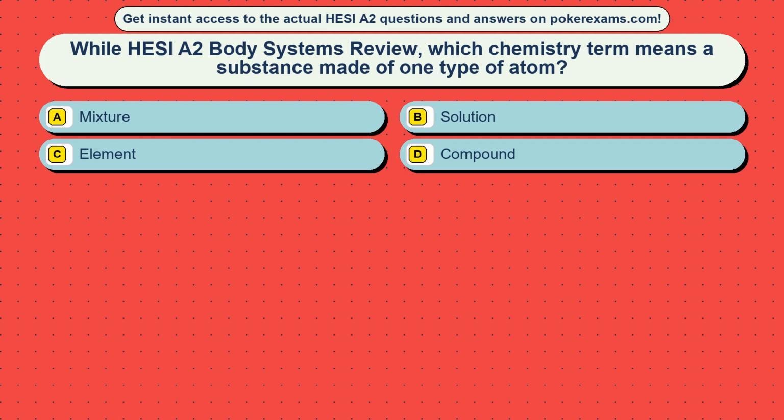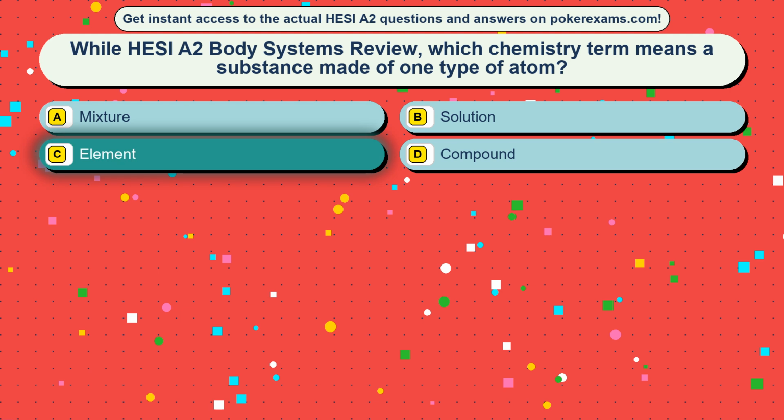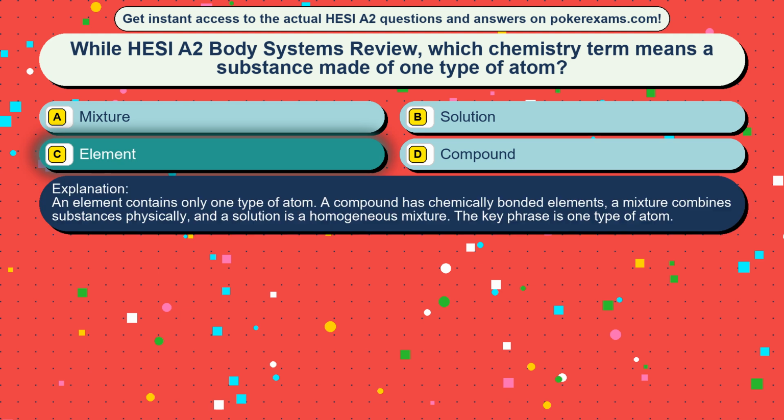Question 7. While HESI A2 Body Systems Review, which chemistry term means a substance made of one type of atom? Option A, mixture. Option B, solution. Option C, element. Option D, compound. The correct answer is option C, element. An element contains only one type of atom. A compound has chemically bonded elements, a mixture combines substances physically, and a solution is a homogeneous mixture. The key phrase is one type of atom.